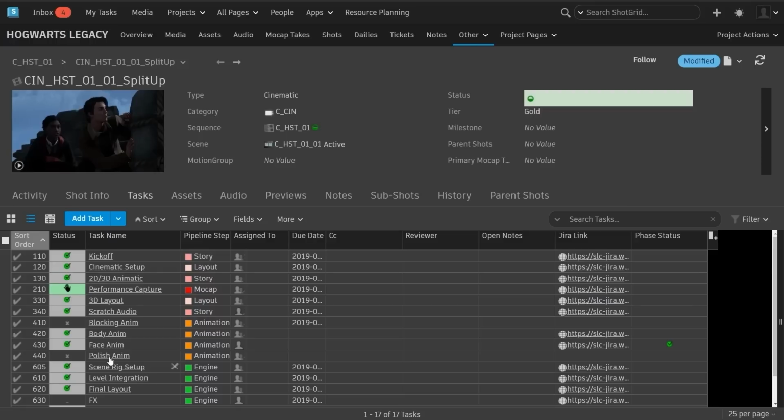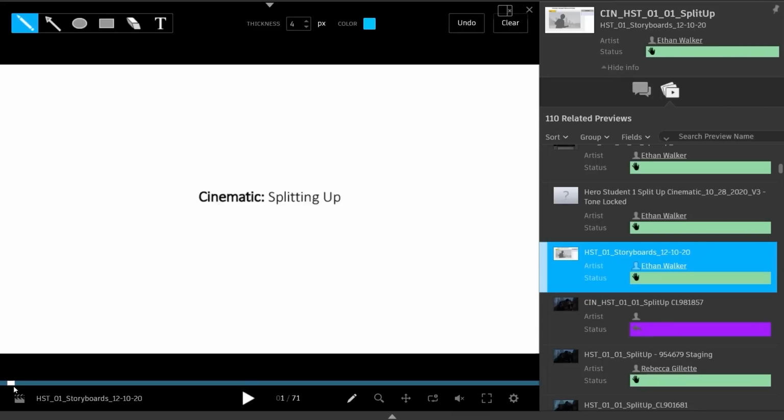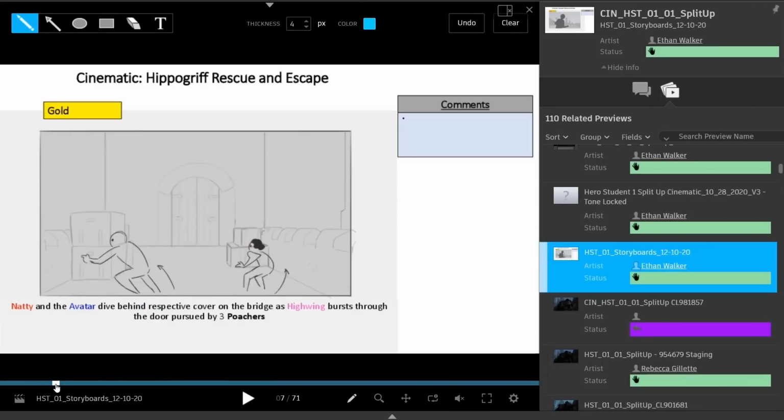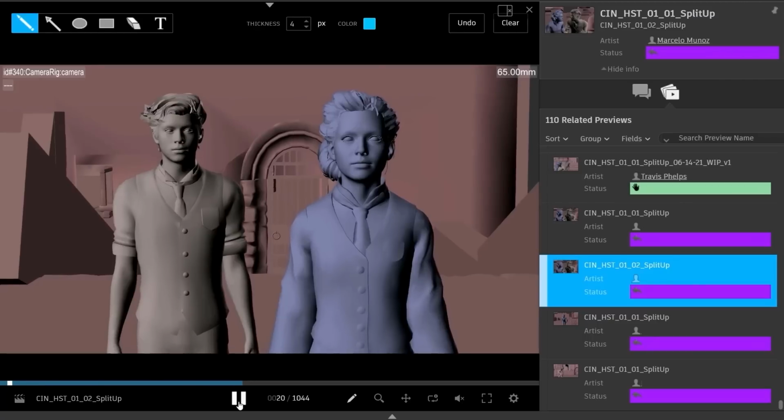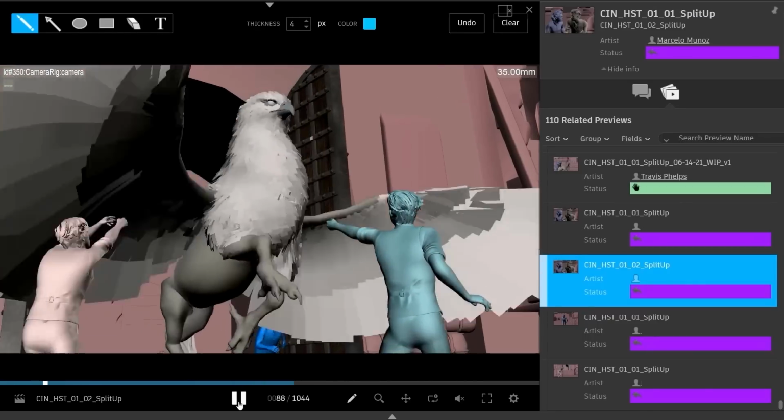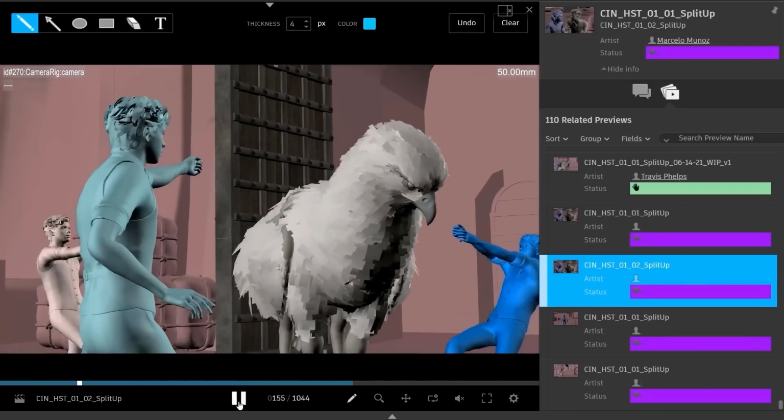We begin with typical pre-pro phase, which would include everything from the shooting script, storyboards, and any other previs assets. And the tool supports all these different asset types, so things like the script and the boards are all available here in one spot for the team to refer back to.